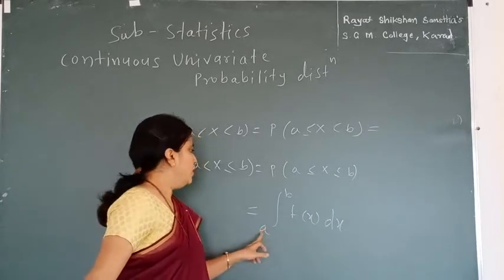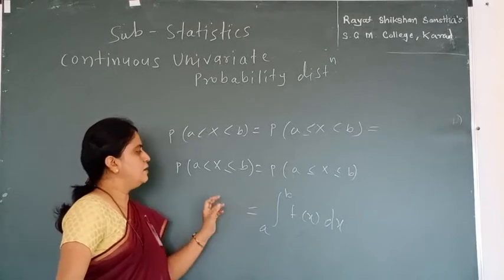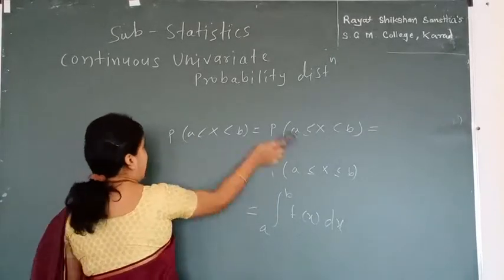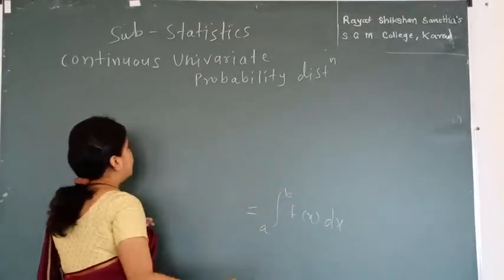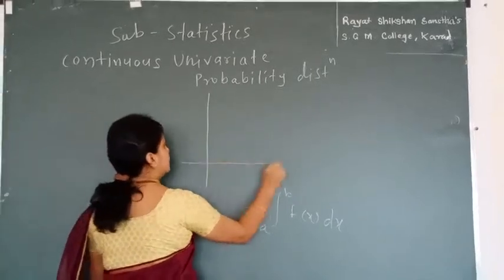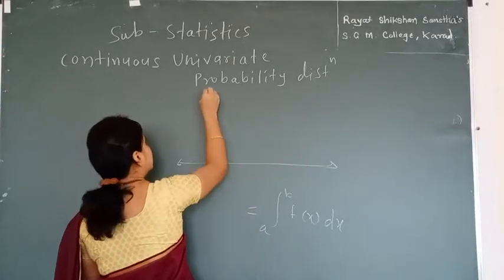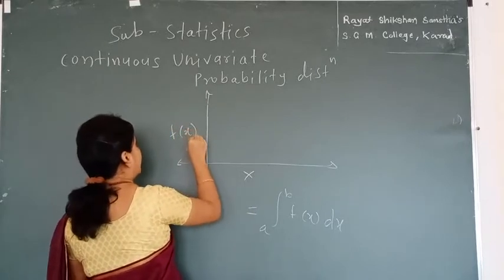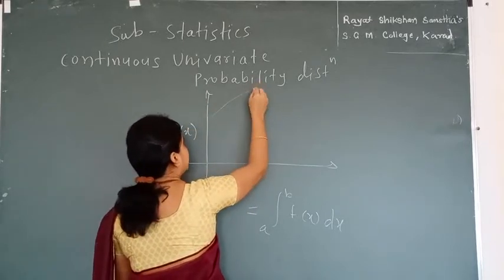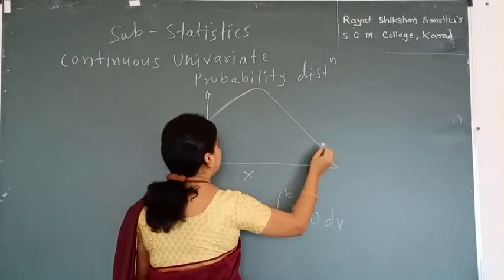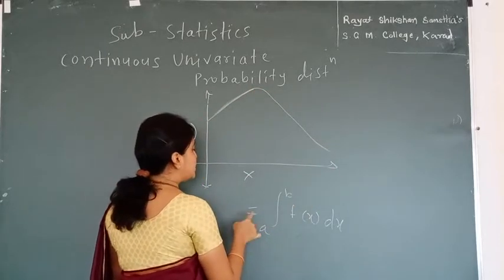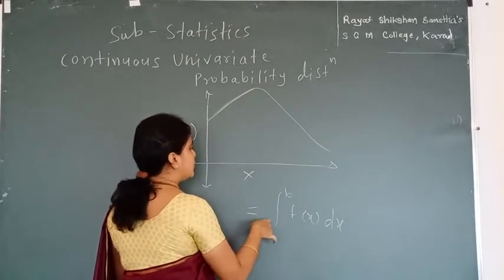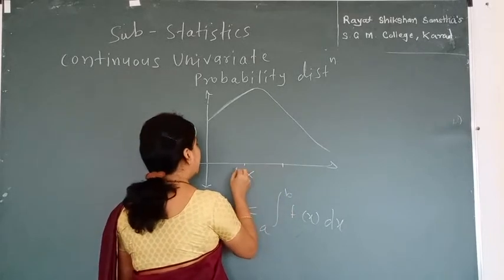Okay, so if I draw a curve for this, for the x axis we have the values of x, and for the y axis we have f(x). If it looks like this, since it is a curve, then for specific values of x from a to b I have the region.